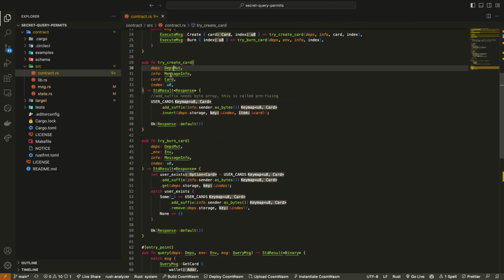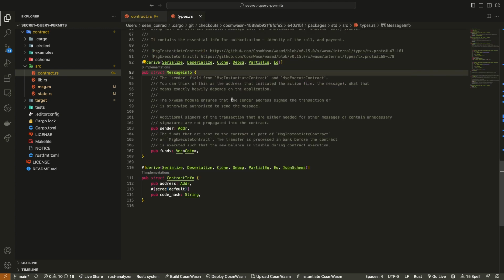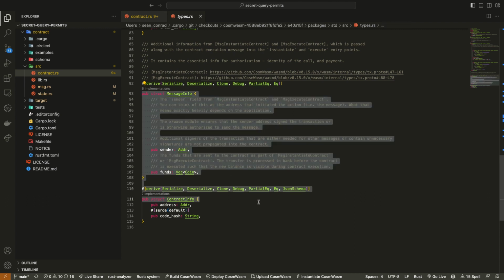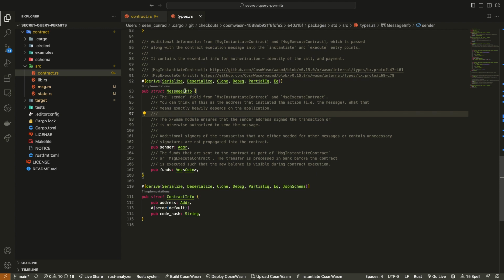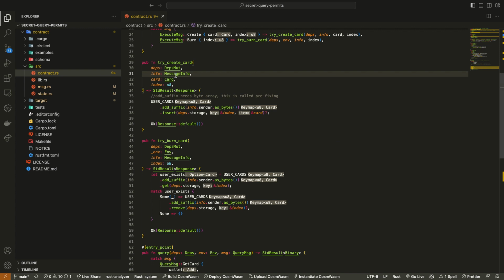And if you go into message info, this tells us more about what this actually is. This is all the CosmWasm framework, by the way. That's what we're working with. Things that we have access to in this message info are if any funds are being sent and also who the sender is. We can then use this parameter in our function.